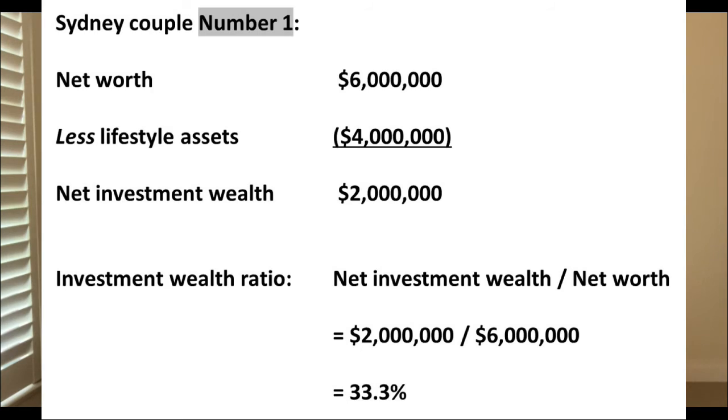To make this more concrete, consider a Sydney couple just prior to entering retirement at age 65 with a net worth of $6 million. Of this, $4 million is held in lifestyle assets, comprising mainly a nice residence in a desirable affluent area. They therefore have $2 million of net investment wealth to support their desired lifestyle. Their investment wealth ratio is 33% and well below our benchmark of 55%.